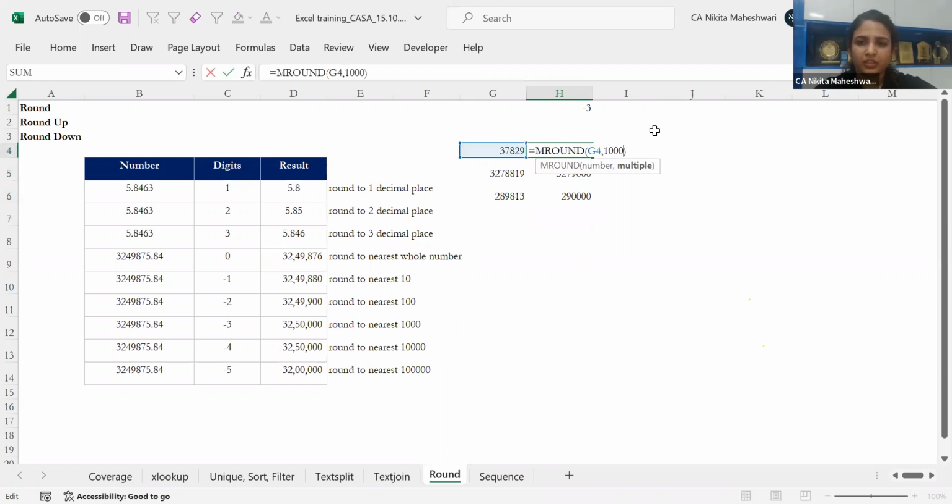Then I'll have to delete it also. This will also round to the nearest thousand, but then I'll have to divide it by 1000 also to get the number in thousands. So this is how you can use either the round function or the m round function to round to multiples of thousands or anything like that, and make it more dynamic and easier to work, instead of dividing by 1000 and using all those separate decimal places.